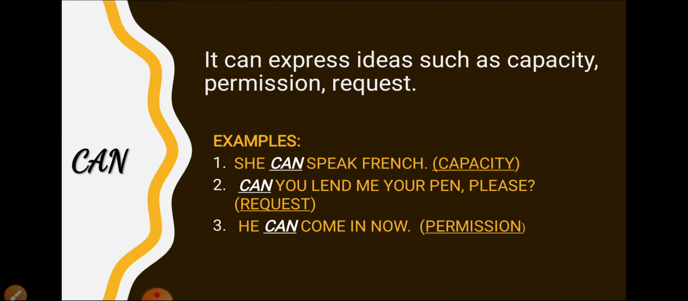Like the example given over there, she can speak French. So here can is used to show the capacity. Can you lend me your pen please? This is used to show request. He can come in now. This is used to show permission.